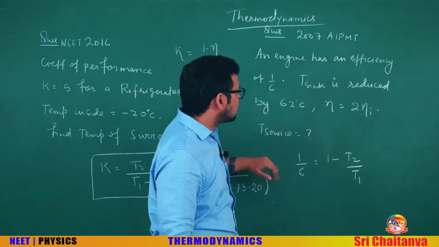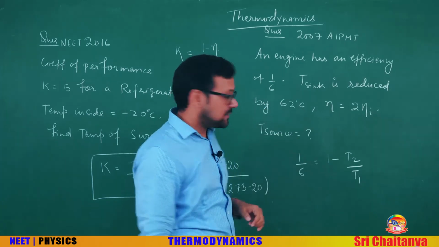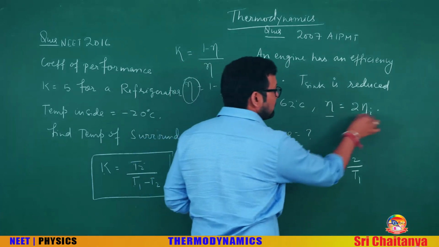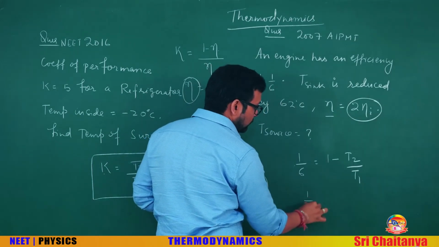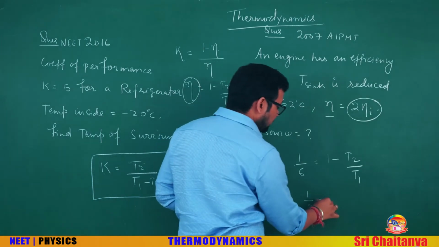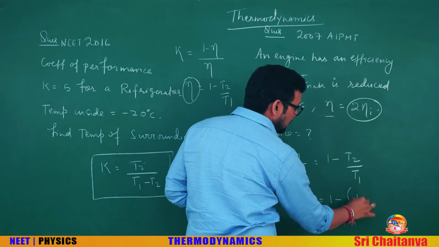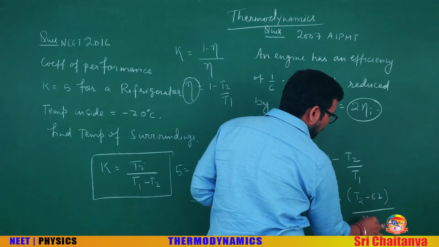Now what happens? The temperature of the sink is reduced by 62 degrees Celsius, and then the efficiency becomes twice the initial. So twice of this is 1 by 3. Okay, and now the temperature has been reduced, 1 minus T2 minus 62 upon T1.